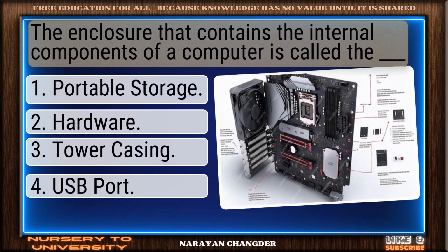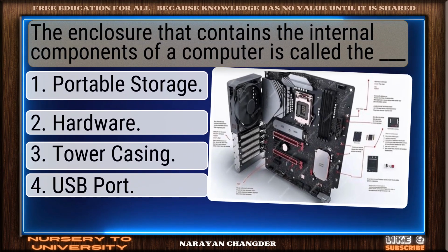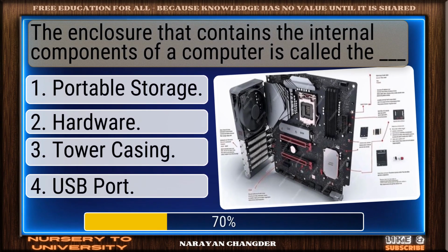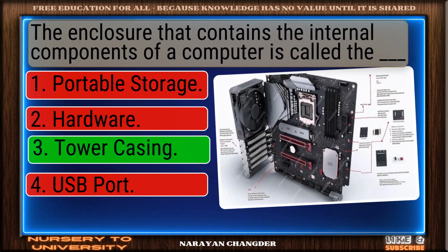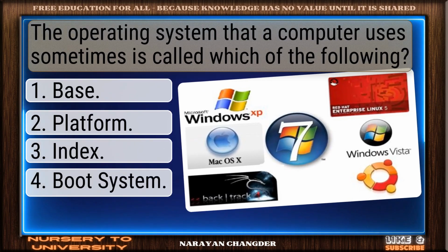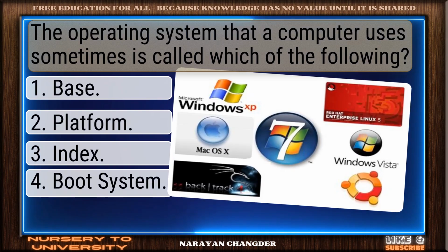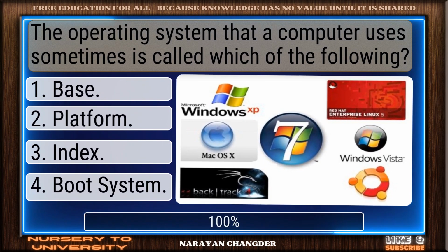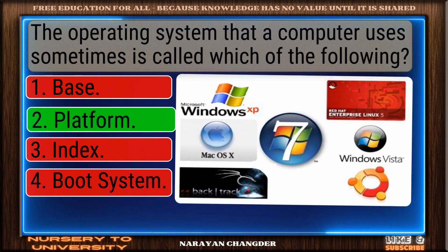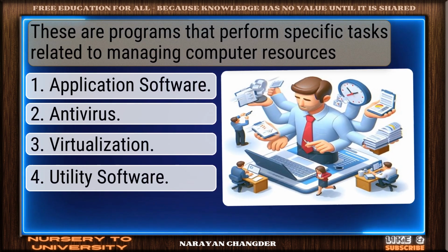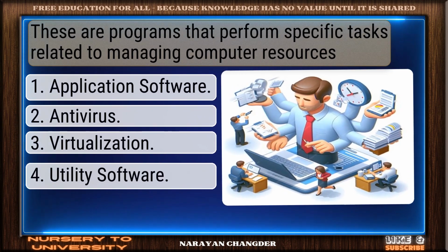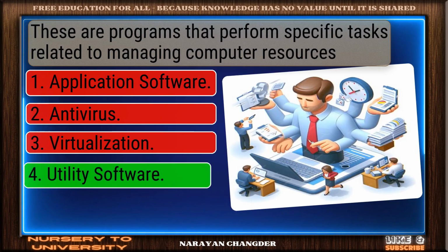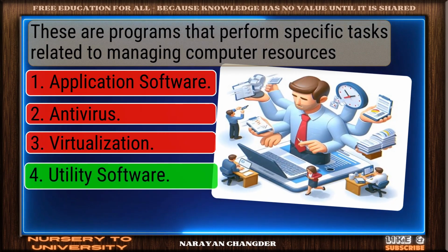The enclosure that contains the internal components of a computer is called the dash. Good thinking. Tower casing is right. The operating system that a computer uses sometimes is called which of the following? Sharp thinking. Platform is right. These are programs that perform specific tasks related to managing computer resources. Perfect. Utility software is the one.